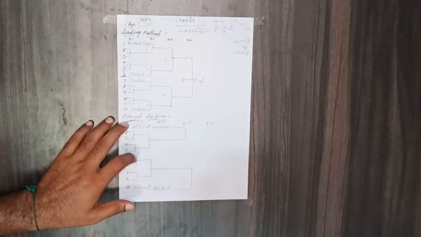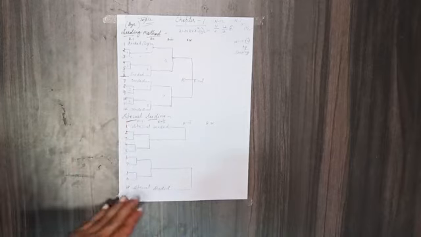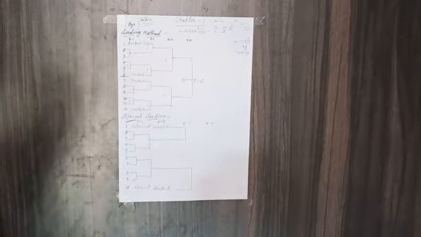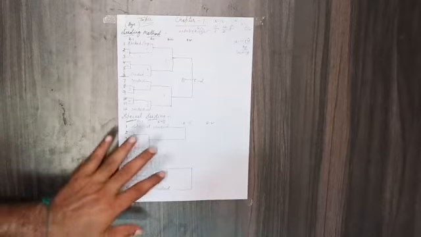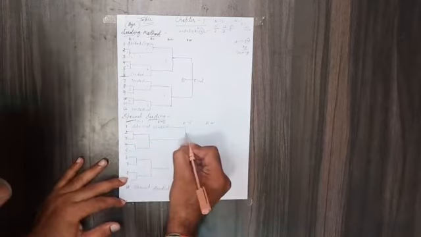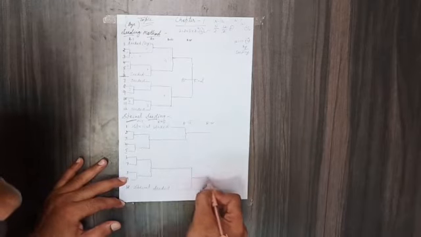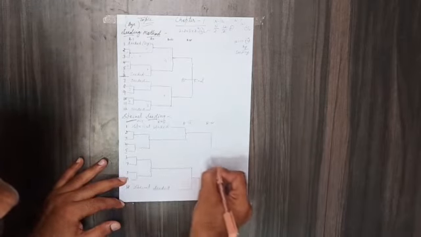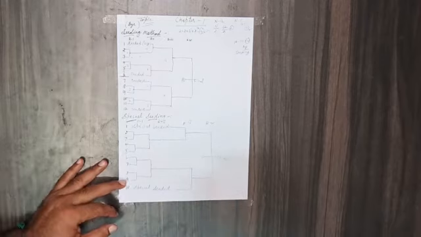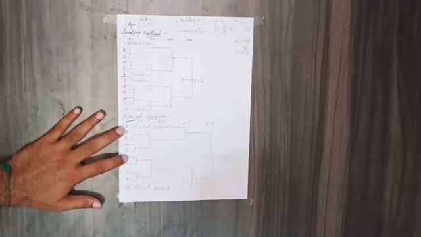So in special seeding, special seeded players or teams will not play in first, second or third round, which we can also say before quarter-final or semi-final stage. And next, round number 4, here we have the final match. So this is the special seeding.